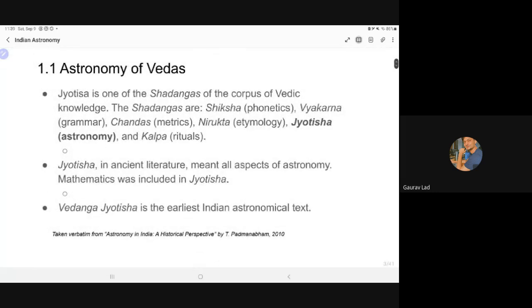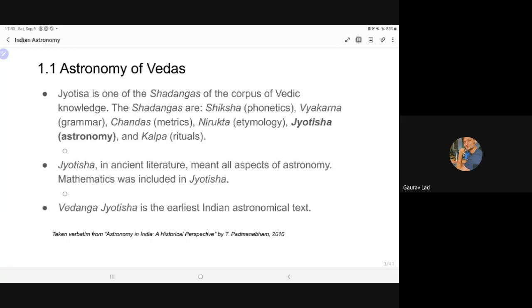astronomy of the Vedas. So the Veda has Shada Anga, six organs of the Veda, and they are Shiksha, that is phonetics. Then we have Vyakarana, that is grammar. Then we have Chanda, metrics. Chanda is very important if we want to recite the Vedic mantras. All the mantras, all the shlokas, all the verses in the Vedas are composed in chandas.